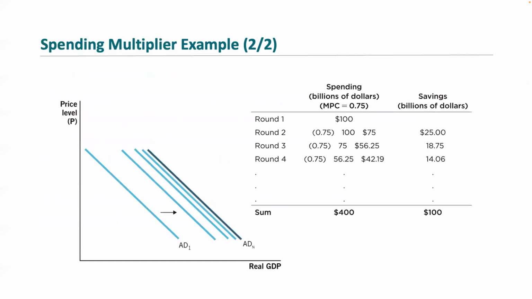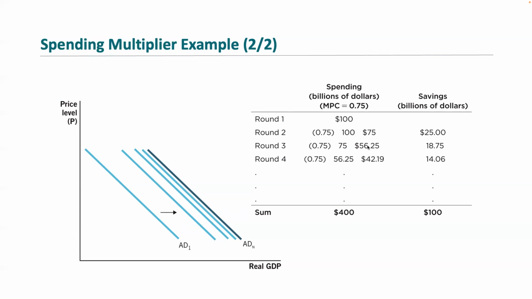Now, the example on this slide is figure 16.6 from your book, and it assumes that MPC is equal to 0.75, like we talked about before, and that the increase in G, or government spending, was 100 billion. You can see how this spending multiplies through the economy, and with each round, 75% of the prior round goes forward. This causes our aggregate demand curve to shift as the spending multiplies through the economy. And in the end, the total increase is 4 times the initial change in government spending, since the spending multiplier implied by an MPC equal to 0.75 is 4.